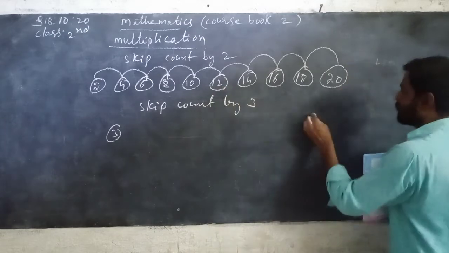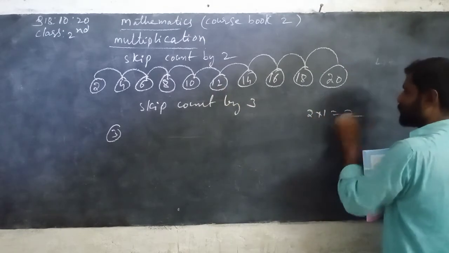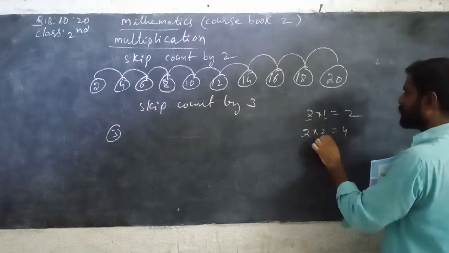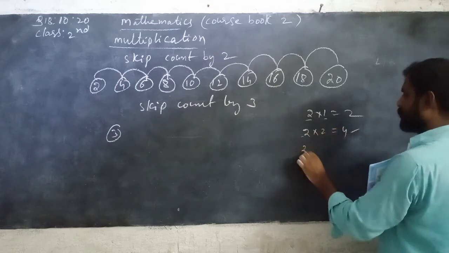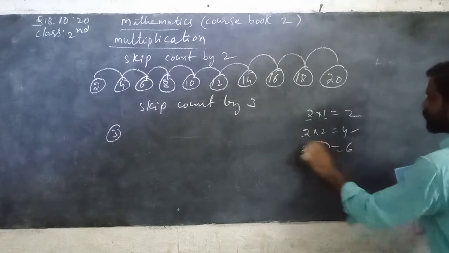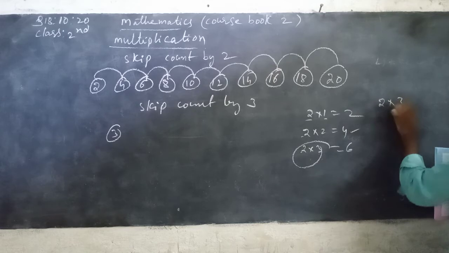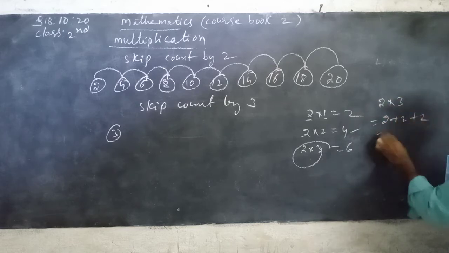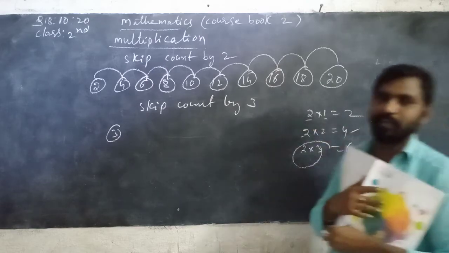See here, 2 1s are 2, 2 is repeated 1 time. 2 2s are 4, 2 is repeated 2 times. 2 3s are 6, 2 is repeated 3 times. 2 into 3 can be written as 2 plus 2 plus 2 is equal to 6. This is also that only.